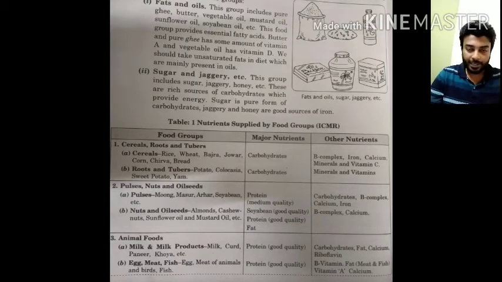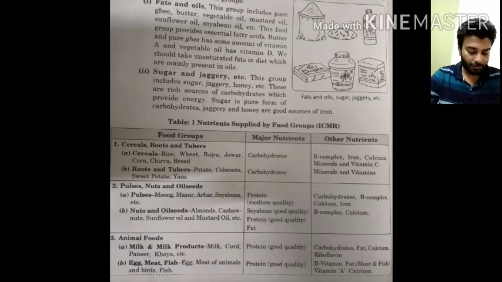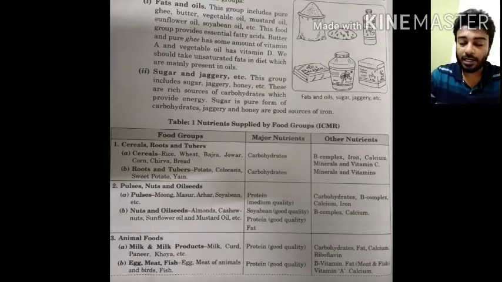Now moving on to the third food group, the animal foods, a very important food group, which contains milk and milk products like milk, curd, paneer, khoa. These contain protein of good quality. The second one is egg, meat, fish, like egg, meat of animals and birds, and fish. This also contains protein of good quality, and vitamins. Other nutrients present are the B vitamins, fats like in the meats and fish, vitamin A, and calcium. These are present in this third group.